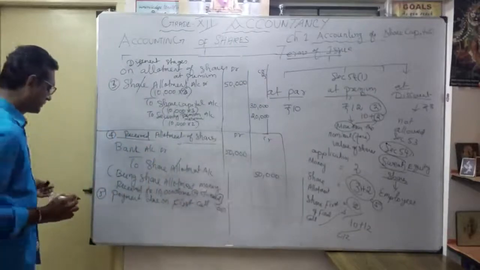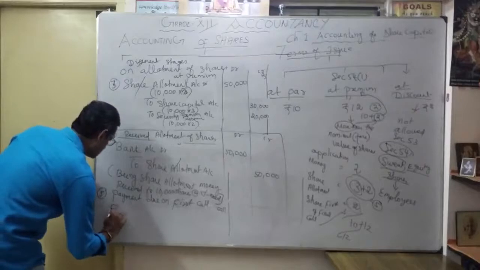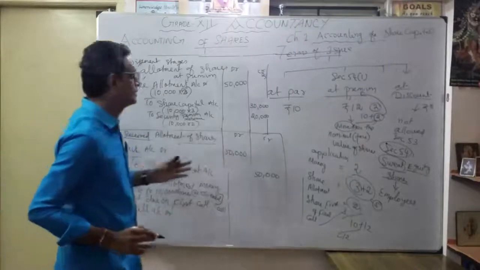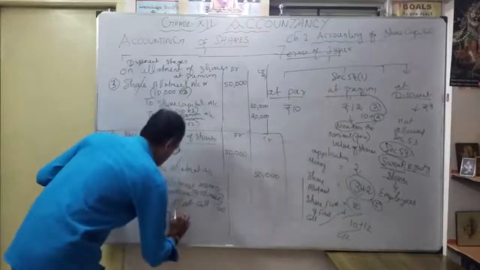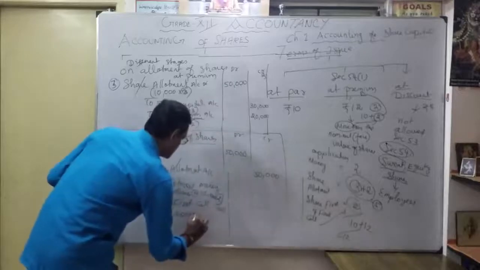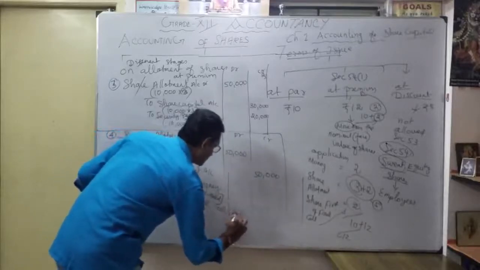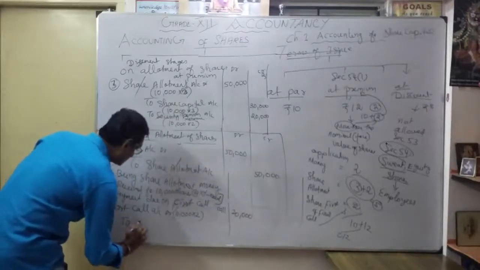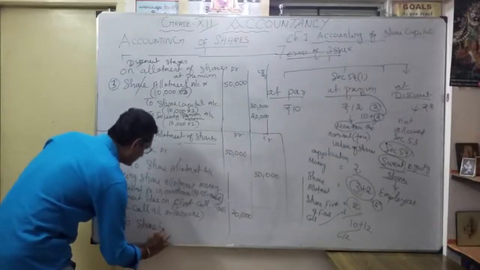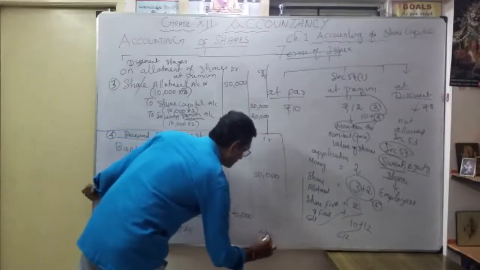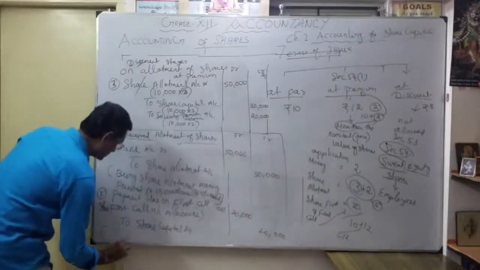So what is the entry? First call. Share first call account debit. How many shares? 10,000 shares. So 10,000 into now 2 rupees. How much? 20,000. To what? To share capital account, 20,000. The narration you have to mention.